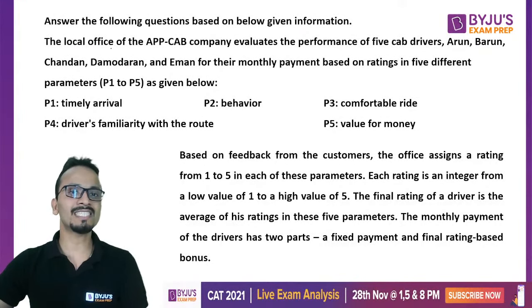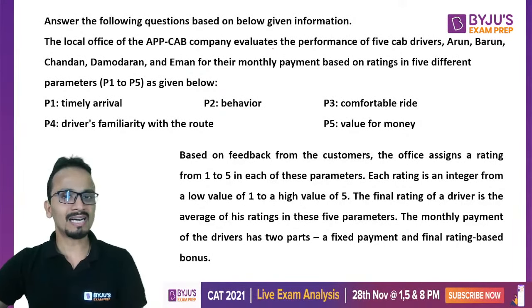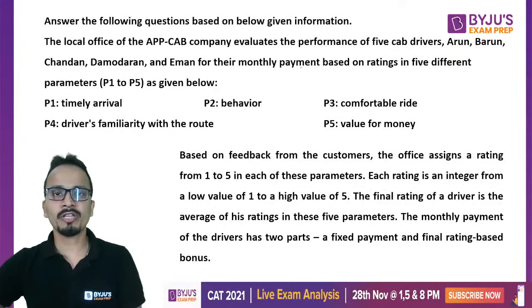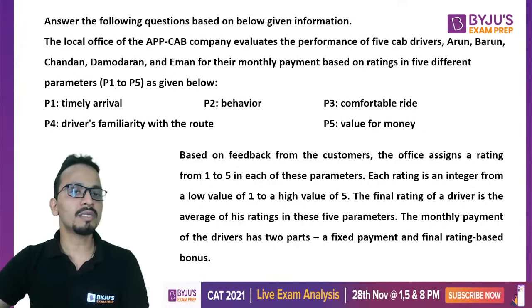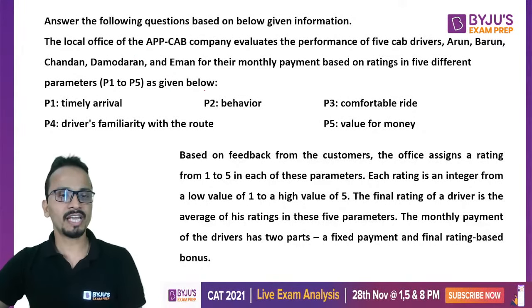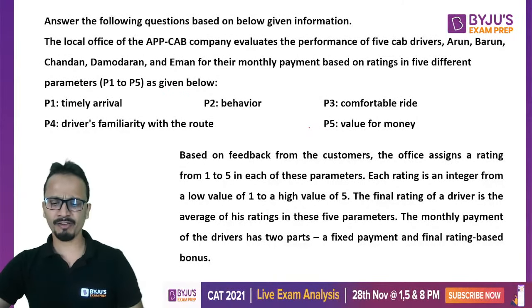The local office of the APPCAP company evaluates the performance of five cab drivers A, B, C, D, and E for their monthly payment based on ratings in five different parameters P1 to P5, which are given below.